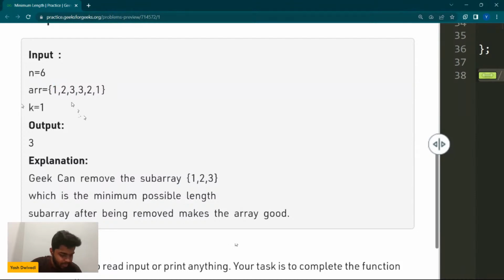I tried using binary search, and binary search worked better for me. Okay, so Geek can remove this much segment.